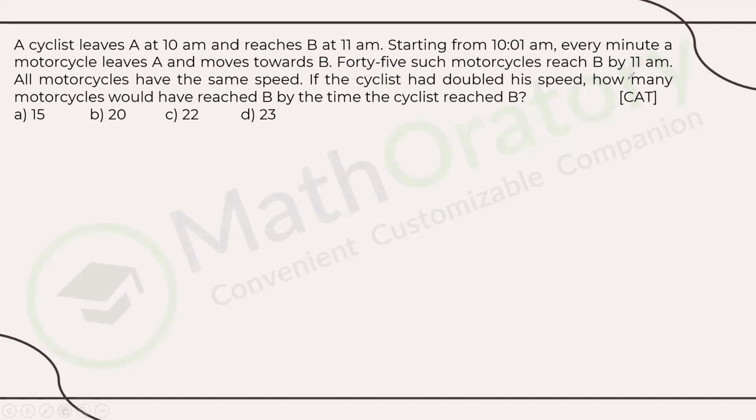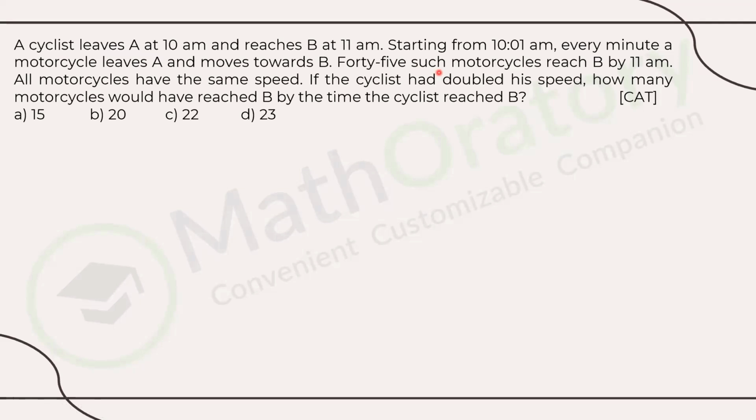Now, here itself, something should happen in our minds while we are comprehending. Even if you don't get into the actual values, if 45 such motorcycles reach B by 11 a.m., we should instinctively understand that the 45th motorcycle started from A at 10:45. Remember, 10:01 first motorcycle, 10:02 second motorcycle, 10:03. So at 10:45, the 45th motorcycle should have started from A. So for the motorcycle which reaches B at 11 a.m., we know its starting time from point A.